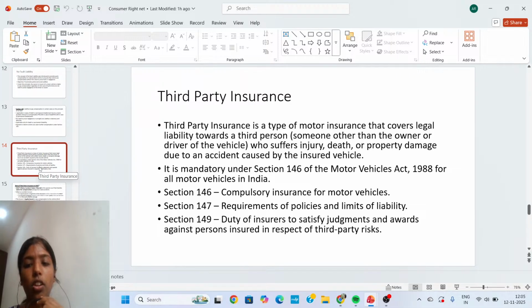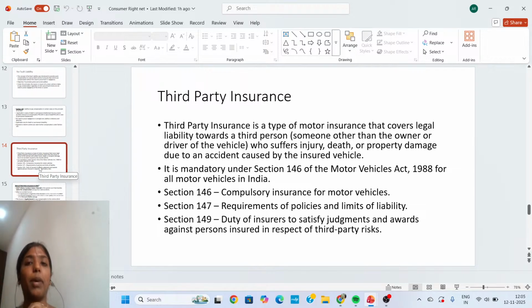Section 147 of the MV Act mainly deals with requirements of policies and limits of liability. And Section 149 of the Act mainly deals with the duty of the insurers to satisfy judgments and awards against persons insured in respect of third-party risk.